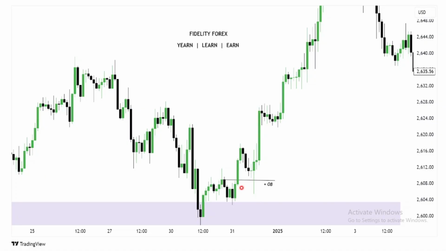We don't want to see price violating. We want to see price respecting these order blocks until we reach our target, in this example, buy side liquidity residing above. You can see relatively equal highs. This high, this high, again relatively equal highs. And what resides there? Buy side.